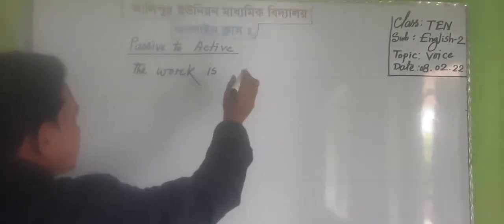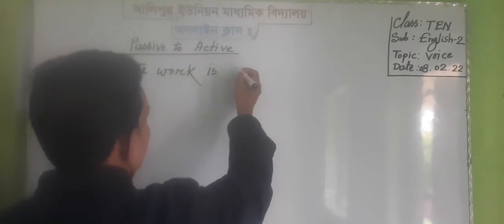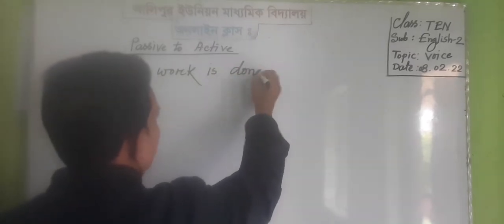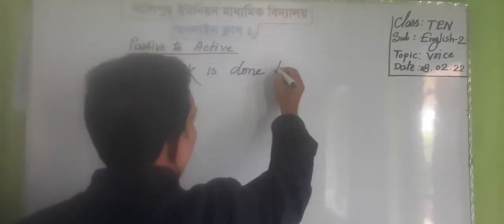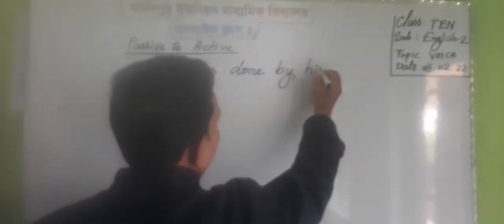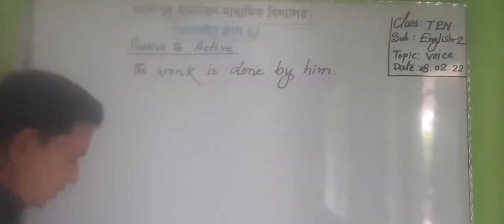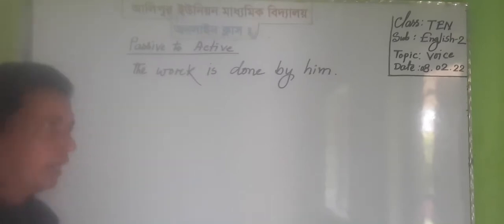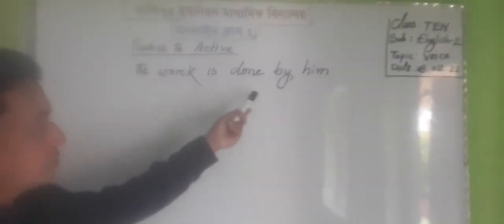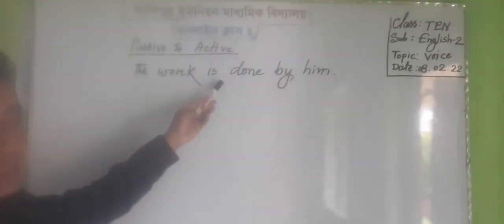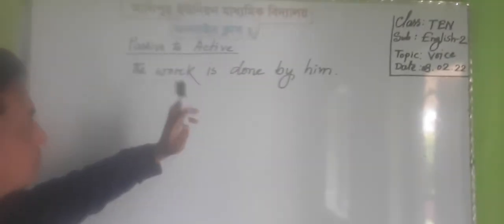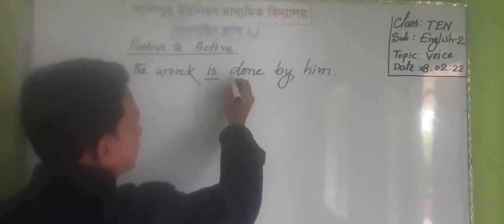The work is done by him. Dear students, it's a sentence and it is an assertive sentence, and if we discuss the tense, we can say that this is present indefinite tense because the verb is present indefinite.